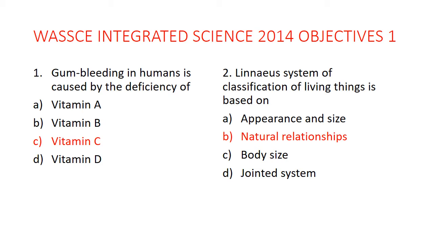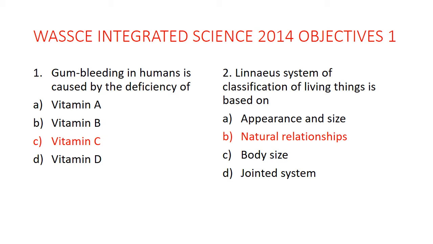So this man's concept of classifying living things was replaced by Carolus Linnaeus, who came to classify living things based on what? Natural relationship. There's a natural link between organisms that are put into the same group or category. For example, all mammals have this natural link. The fact that all of them have fur or hair on their skin, and also they have lungs. They use lungs in breathing.